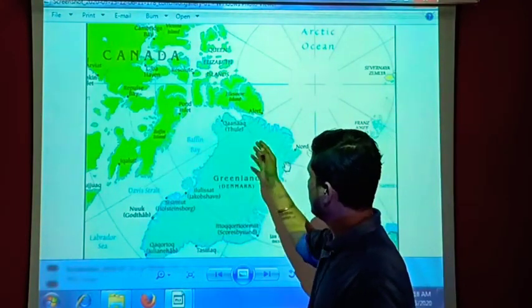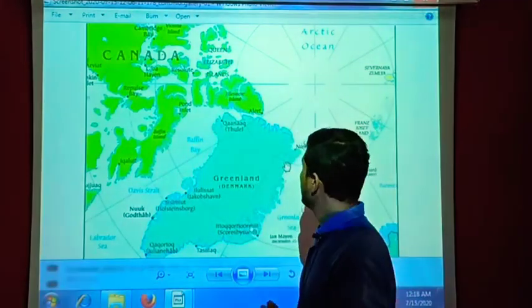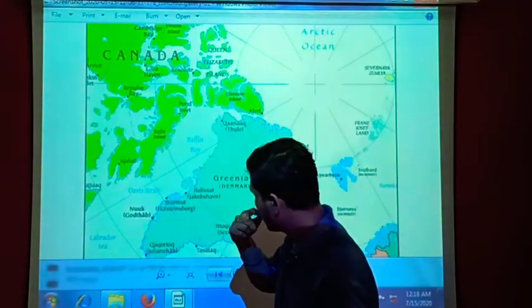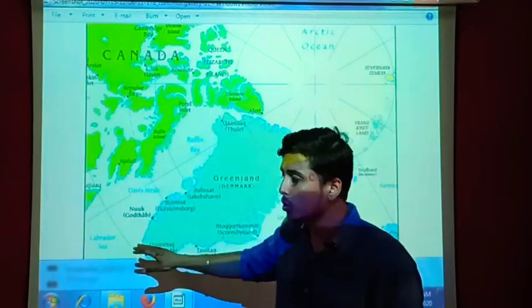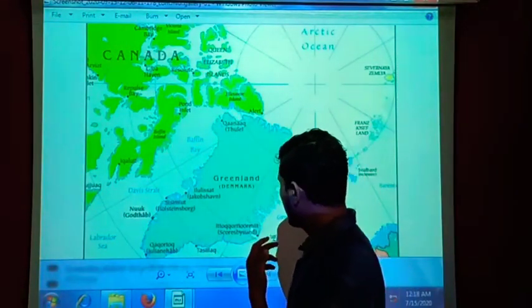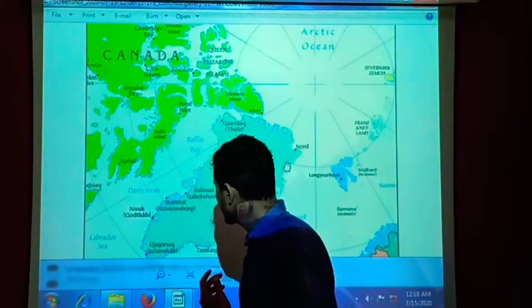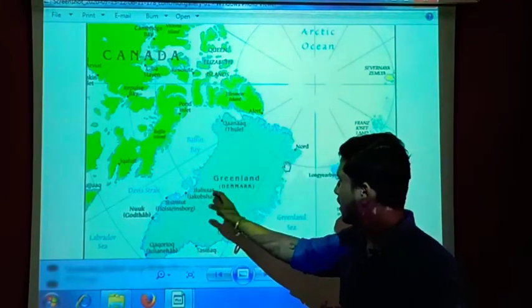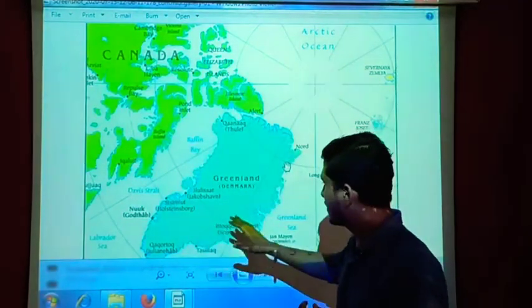And when we talk about places in Greenland, the first place is its capital, Nuuk, whose old name was Godthåb. And then we have heard about Helsingborg. These are some of the cities in Greenland.